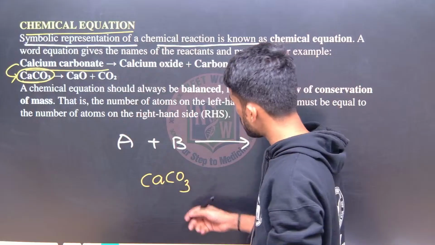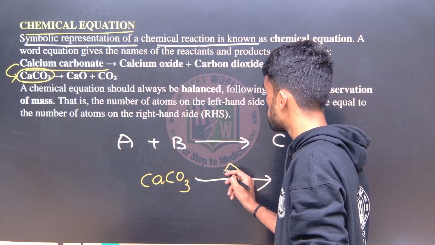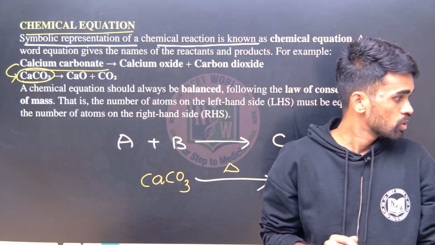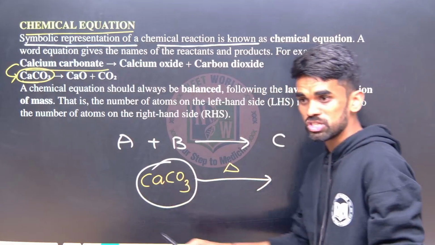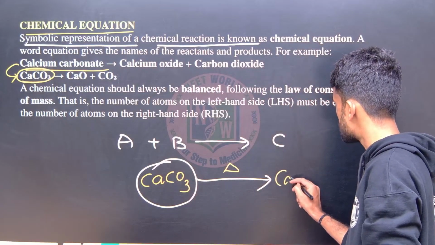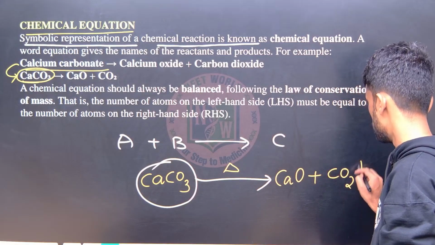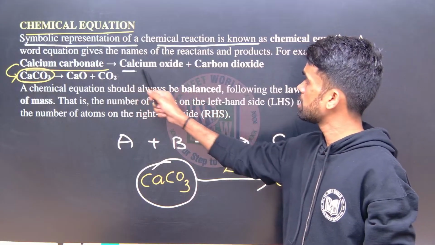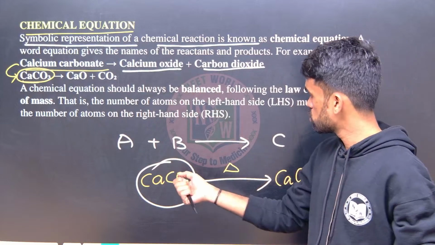Okay, so decomposition of calcium carbonate. Upon heating this, the heating symbol I am using is delta. So delta represents heating. Upon heating, what happens? This will undergo decomposition into calcium oxide plus CO2 gas, which is released here. If you observe, I haven't given their names, I used their symbols.